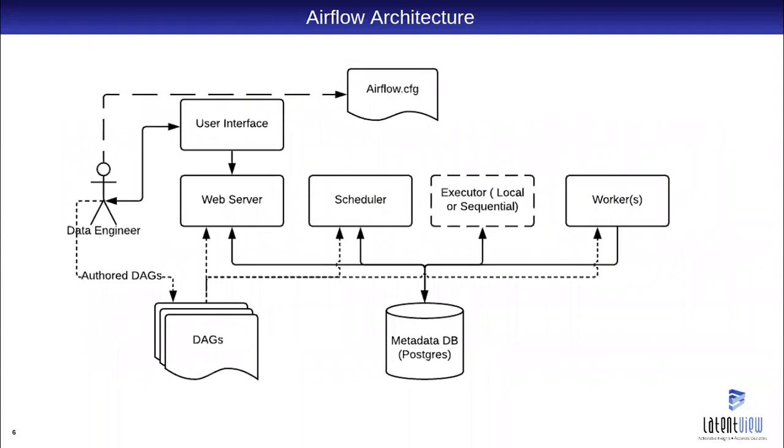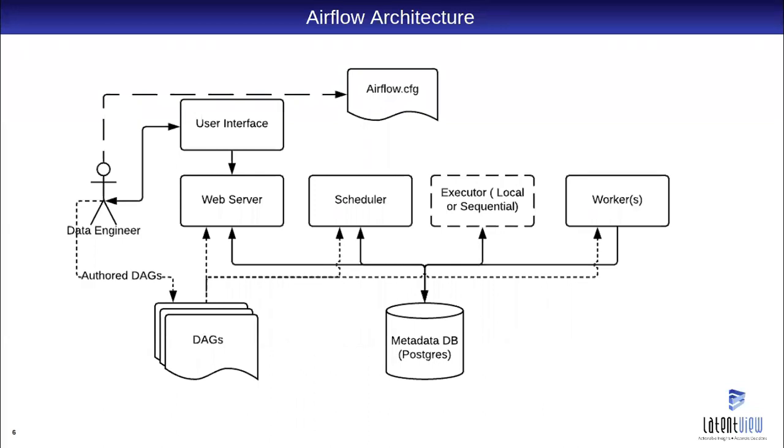So this is the Airflow architecture. These are basically the components we have in Airflow. Airflow has a metadata DB, which stores the metadata about the data pipelines we run, and this can be a MySQL DB or a Postgres, anything. And then we have the web server and scheduler. These two are separate processes that run on the local machine and interact with the DB,